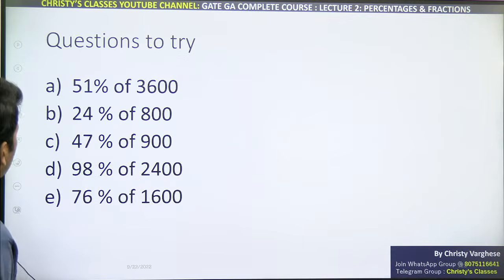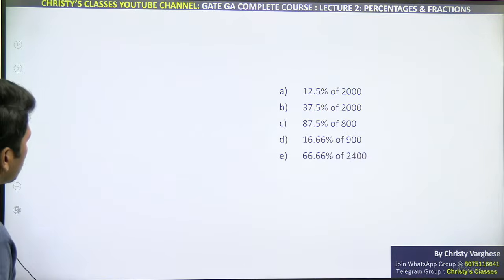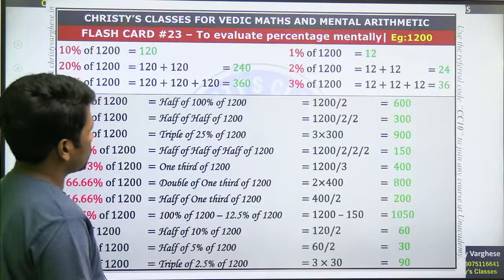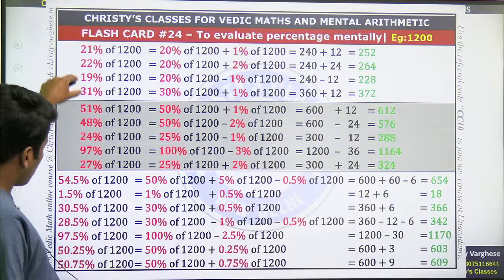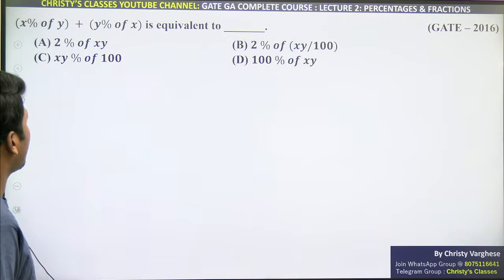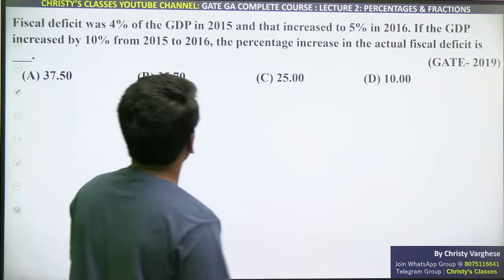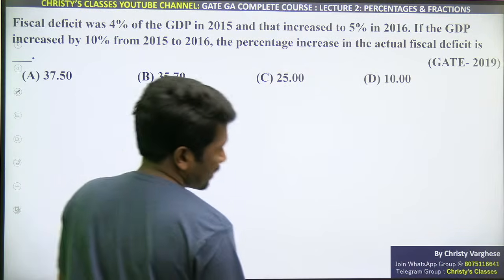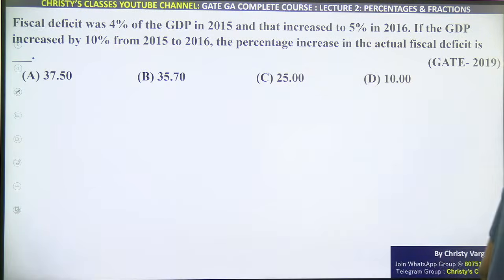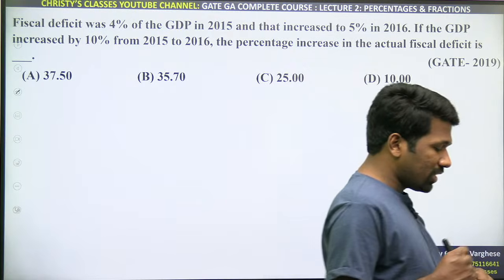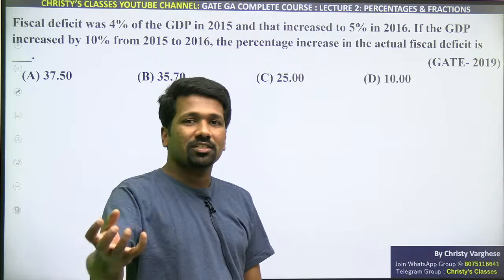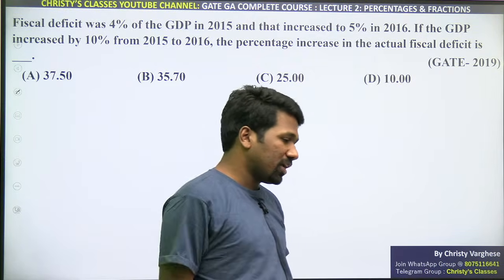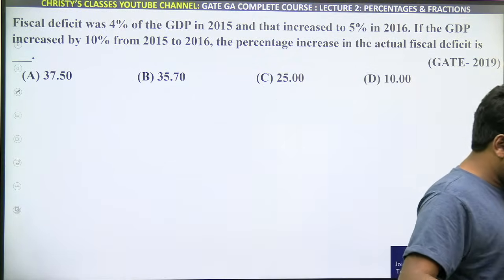So these examples also. So this is a summary. To find all these percentages, it is all about splitting it up. Okay, now we will do some questions of GATE exam where percentages and fractions are directly involved, and in the upcoming classes also percentage and fraction will have many indirect applications. So try this very fast.